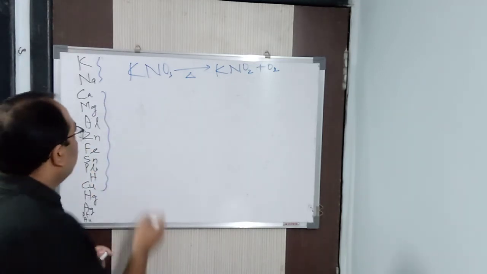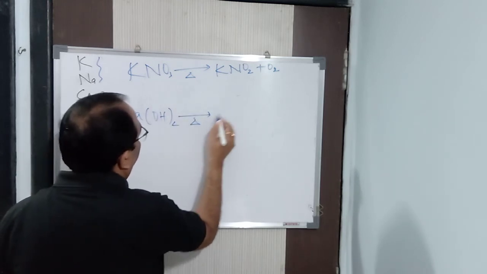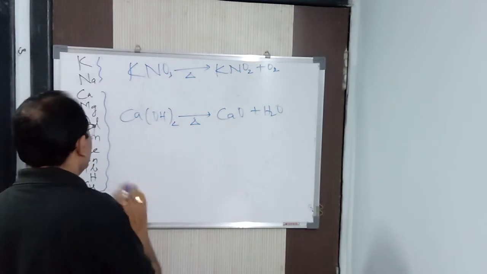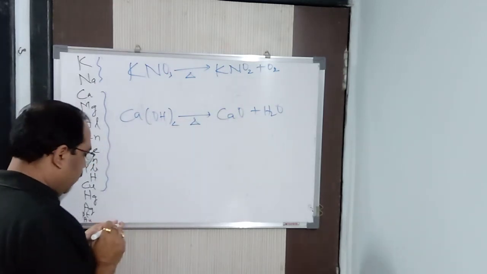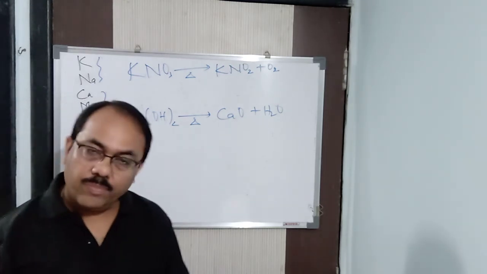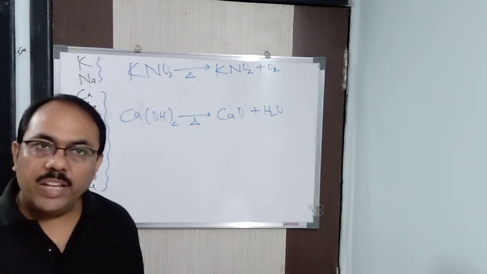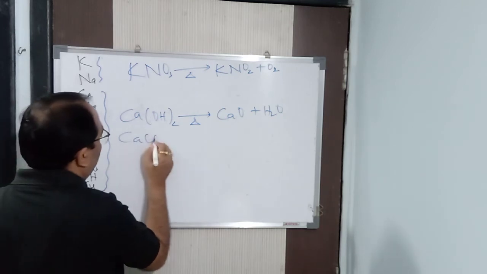For example, if you take calcium hydroxide, Ca(OH)2, on heating it will give you CaO plus H2O. Of course, you will balance it. Similarly, aluminum hydroxide on heating will give you aluminum oxide and water. Zinc hydroxide on heating will give you zinc oxide and water. Now from calcium to copper, if you take the metallic carbonates, like calcium carbonate on